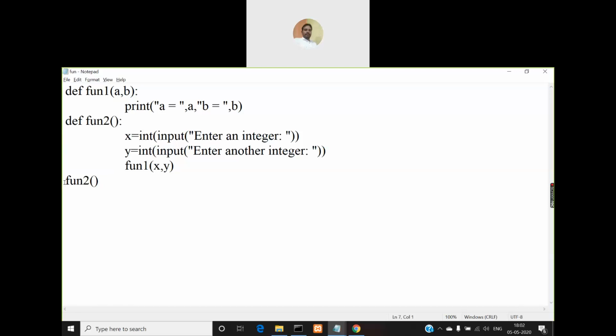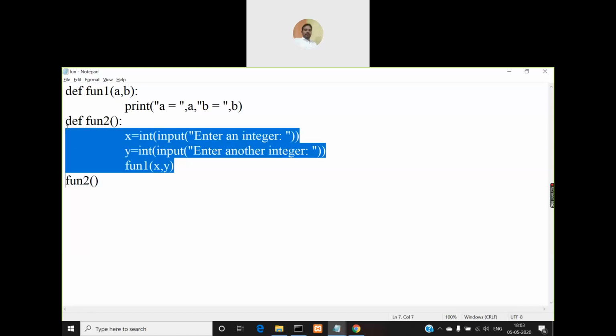So look at this last line of your program. So what is this doing? It is making a call to fun2, right? So your program execution begins from here because this is the only statement which is written outside of all the two functions. So outside these two functions, what is the code written here? Only one statement is written. So that statement is nothing but making a call to the function 2, right? So when you make a call to the function 2, then the code inside this fun2 will be executed.